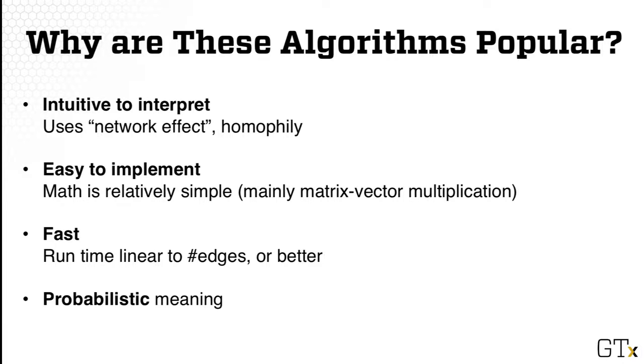Implementation is essentially just doing a few matrix-vector multiplications. And in practice, they are also very fast to run. They are linear in the number of edges, so that means they can scale to very large graphs. Also, very nicely, they often have probabilistic meaning. So not only is it an empirical ranking, but you can also interpret the scores probabilistically.